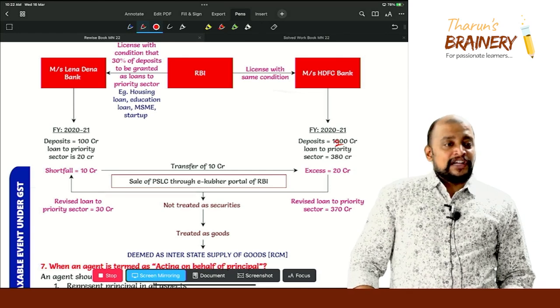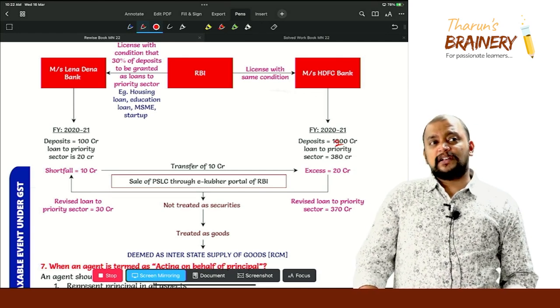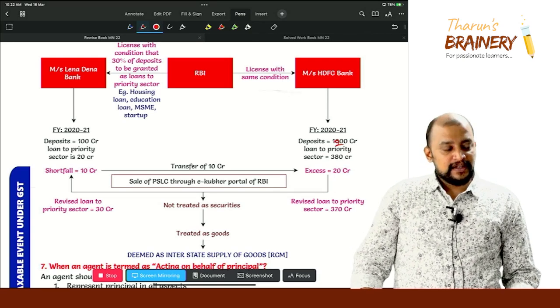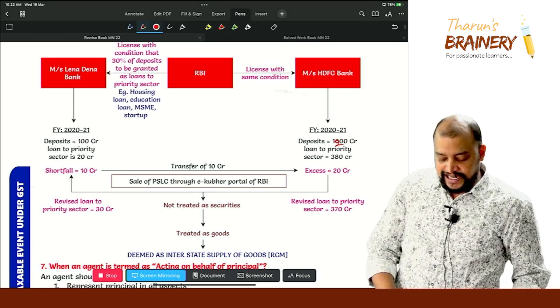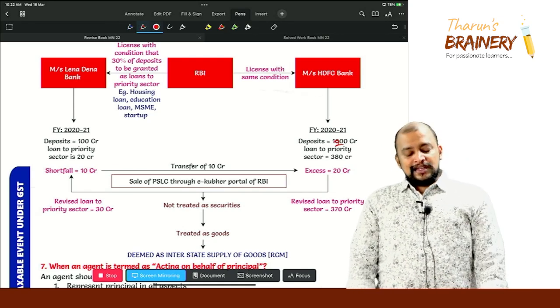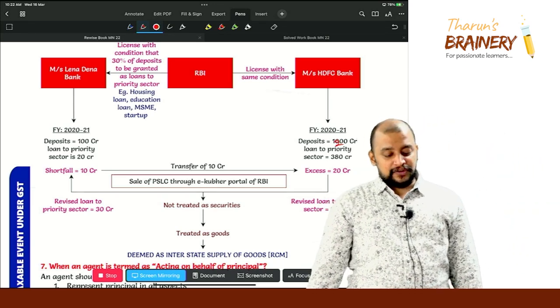1200 into 30%, how much? 360, but they made 380. So what is the excess? 20 crores. You understood or not? How we got excess 20 crores? That is 1200 into 30% will be 360 crores. So 360 and 380. So they have excess achieved 20 crores.